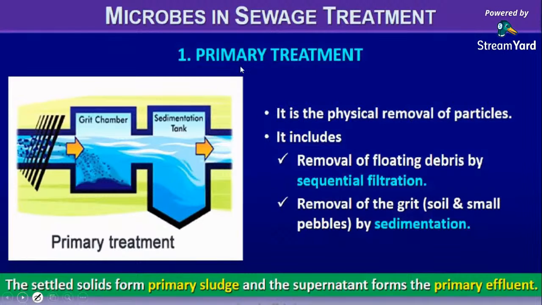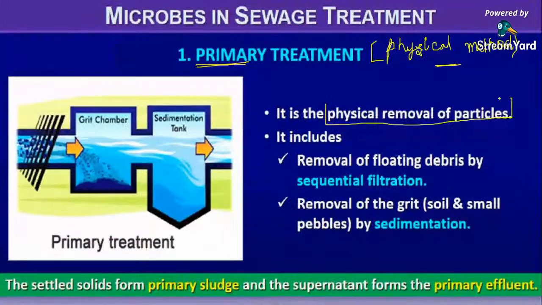First, we are going to discuss the primary treatment of sewage water. It is also known as the physical method. It involves a physical removal of particles, a direct statement from your NCERT, very important.